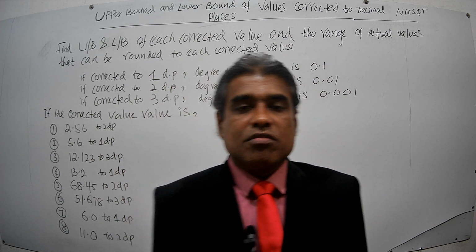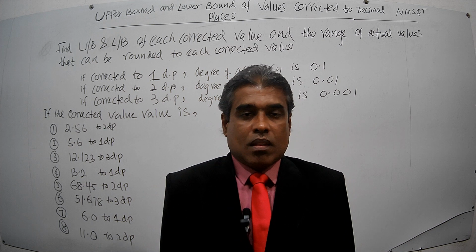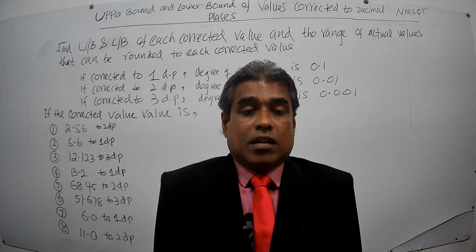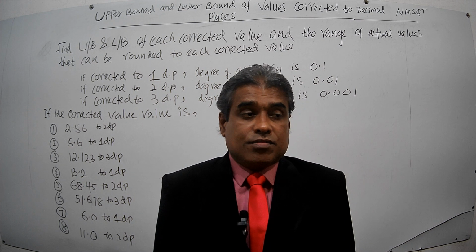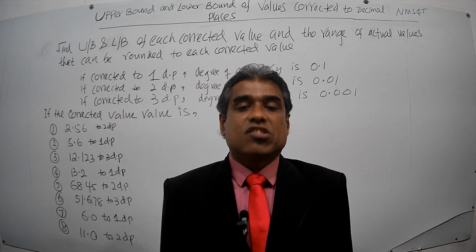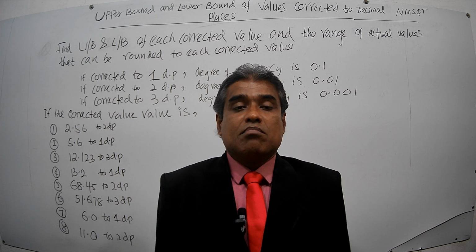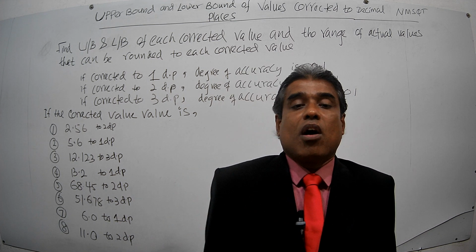We have done a set of videos already. We have finished the rules of operands of directed numbers. Then we have started the new series, the rounding of numbers and upper bound and lower bound.